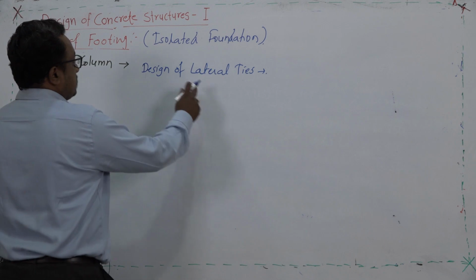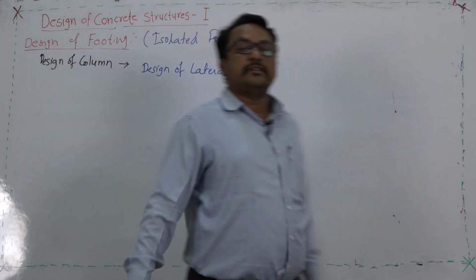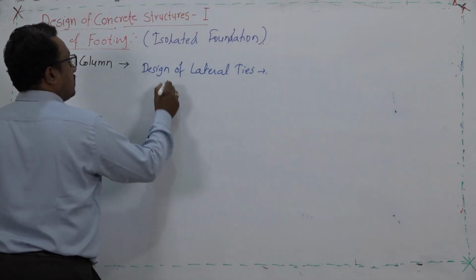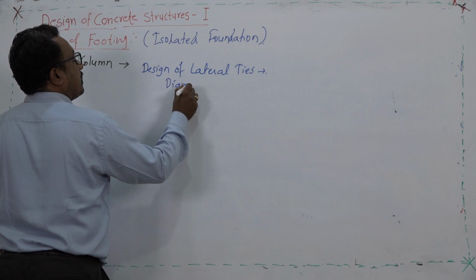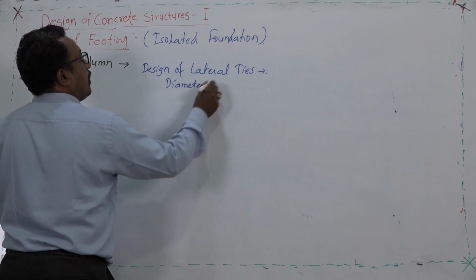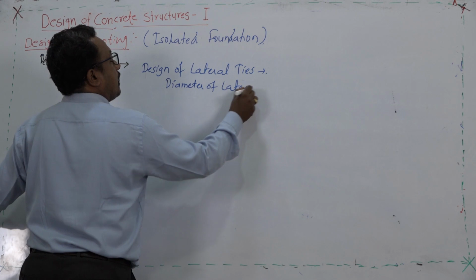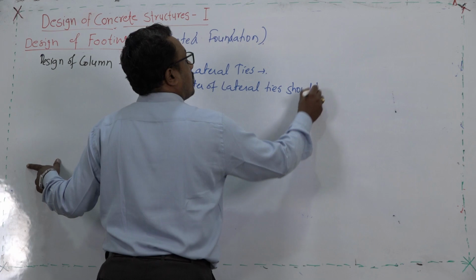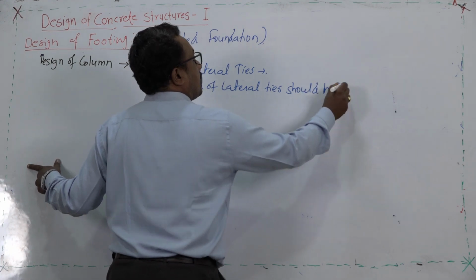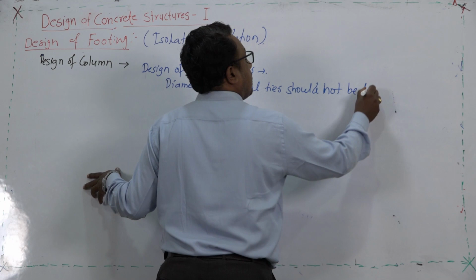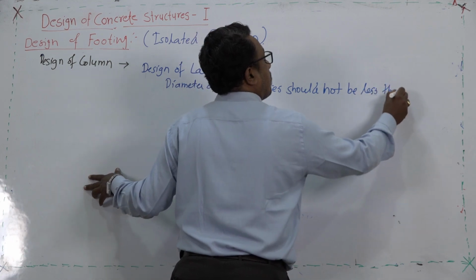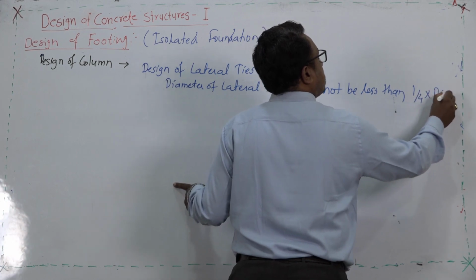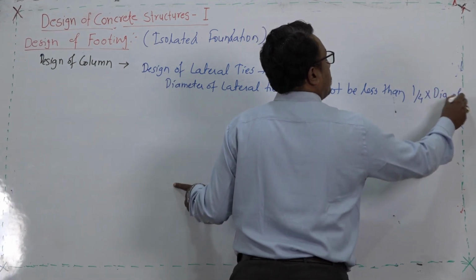The first important criterion is about the diameter of the lateral ties. The diameter of the lateral tie should not be less than 1/4 of the diameter of the main steel.